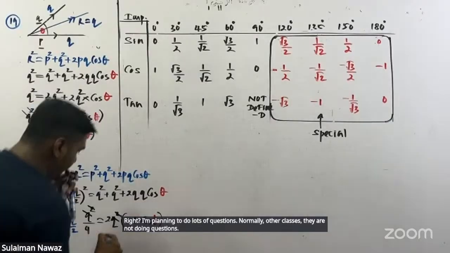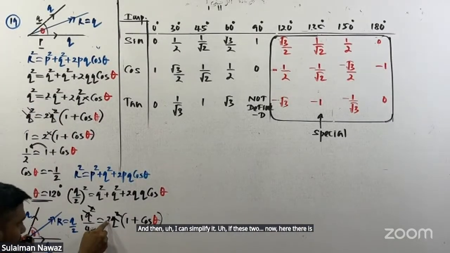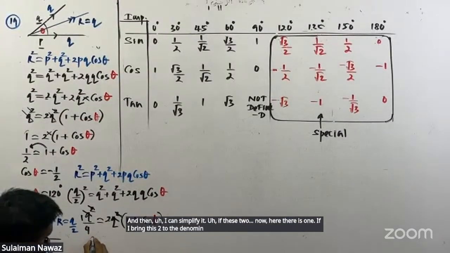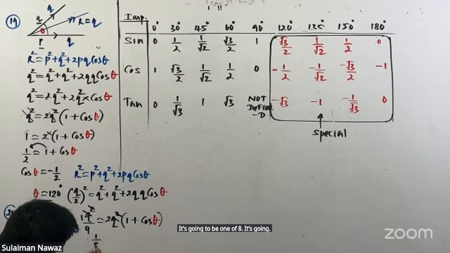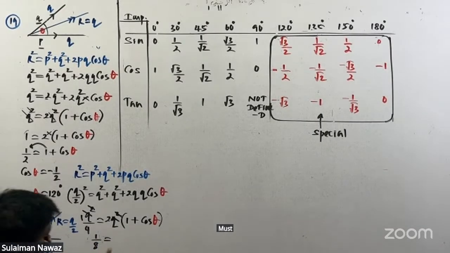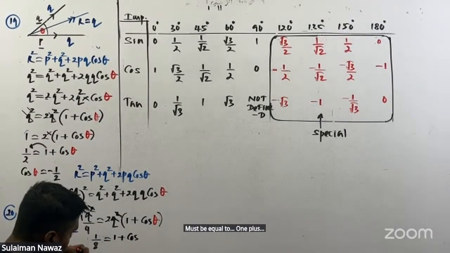Then I can simplify it. If this 2 is here and there is 1, if I bring this 2 to the denominator, it's going to be 1 over 8. So 1 over 8 must be equal to 1 plus cos theta.